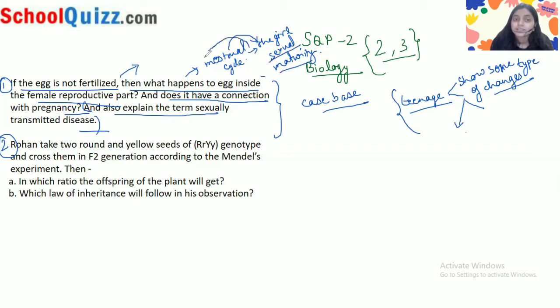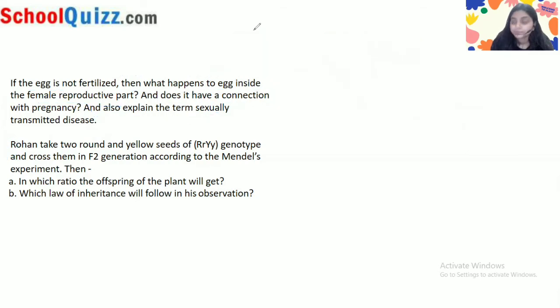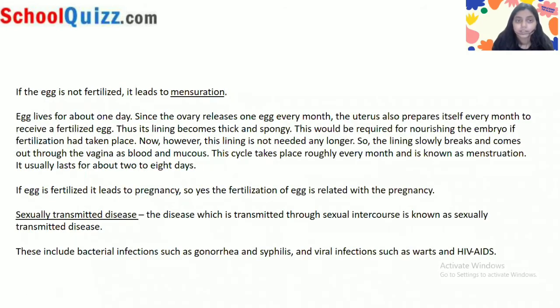So why does the menstrual cycle begin in a girl, and how does it begin? What is the relation between the egg and the menstrual cycle? We will understand those, and let's see how we will write the answer. Firstly, you have to tell them directly that if the egg is not fertilized, it leads to menstruation. Now you will describe what menstruation is and how it begins.